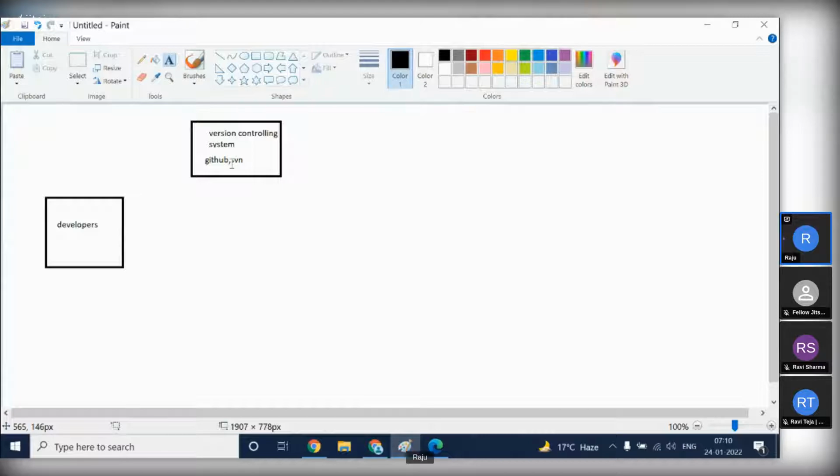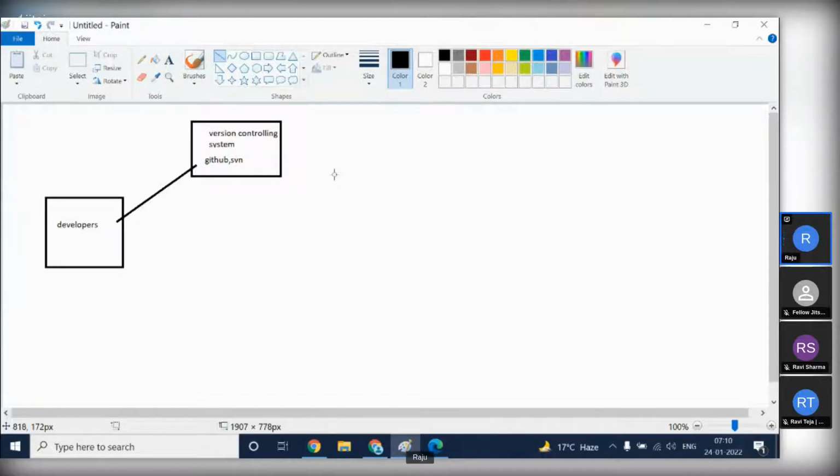Why is it called a central repository? All team members write their code and put it together in one place. Here we use GitHub and SVN. SVN is the older version. Right now all organizations are using GitHub only, so in our course also we are covering GitHub. Developers write the code and put the entire code into a version controlling system.